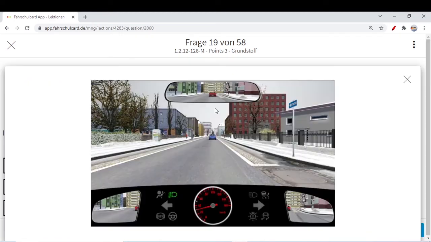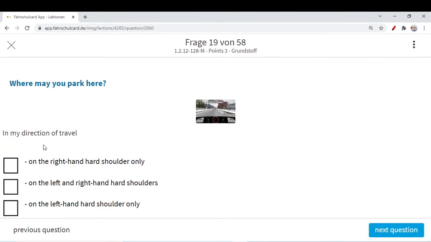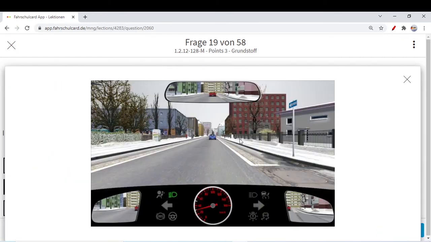Where may you park here? If you can see this sign, it's an Einbahnstraße. Normally, if it's a two-way street, then you can only park on the right hand side. But whenever it's a one-way street, Einbahnstraße, as I told you a few questions back, then you can park on the right and you can park on the left for sure. So in my direction of travel, on the right hard shoulder only? No, on the left and right hard shoulders. Like here, this is a hard shoulder, an extra part of the road. You can park here as well.